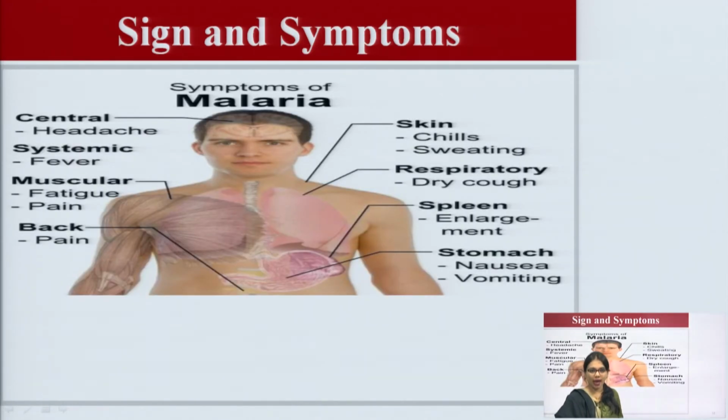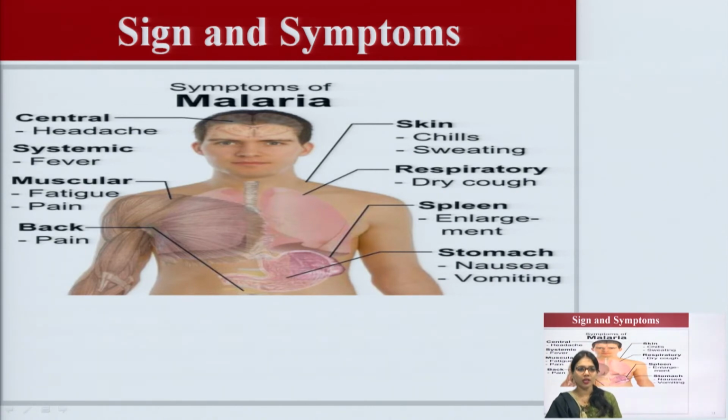Now, these are some signs and symptoms of malaria. Centrally, headache. Systemic, fever, muscular fatigue and pain.